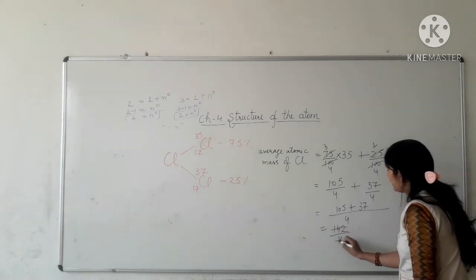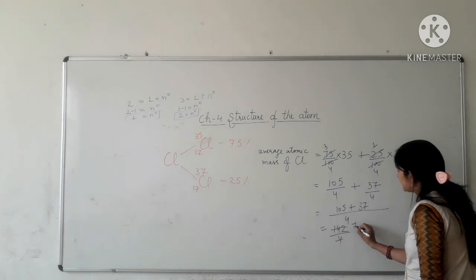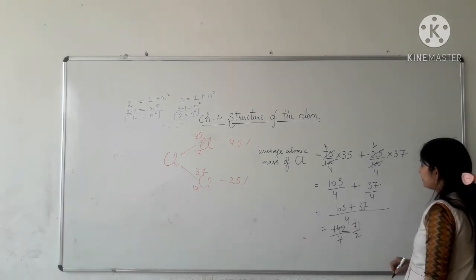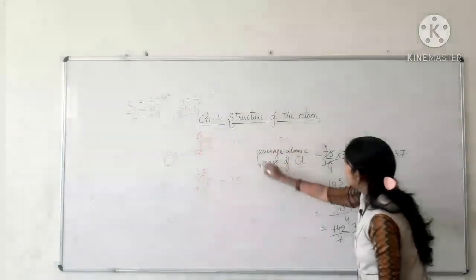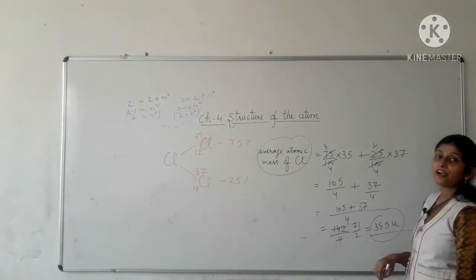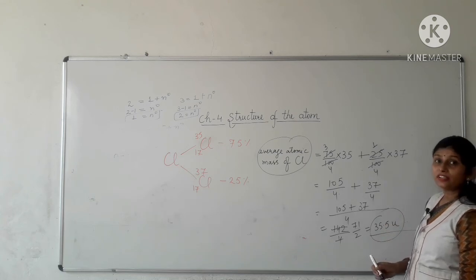Okay, now divide 142 and 4 by 2. We will get 71 upon 2. Now divide 71 by 2. We will get 35.5 U. So what is the average atomic mass of chlorine? That is 35.5 U, that you have already studied in chapter 3.